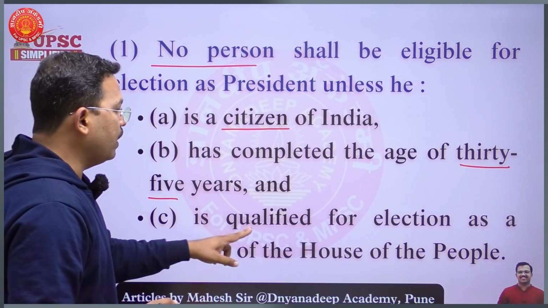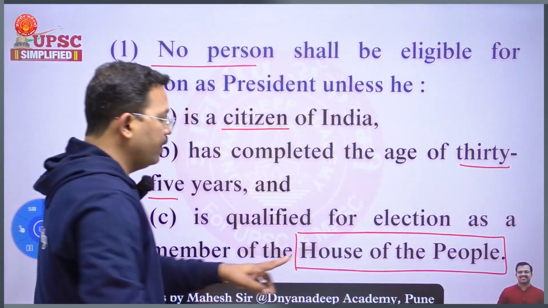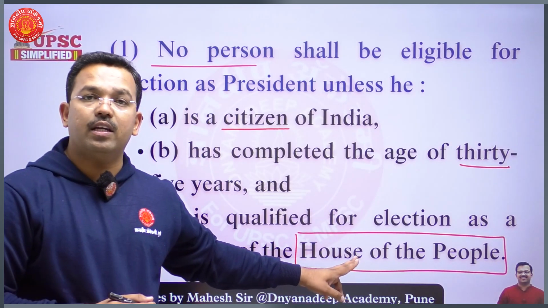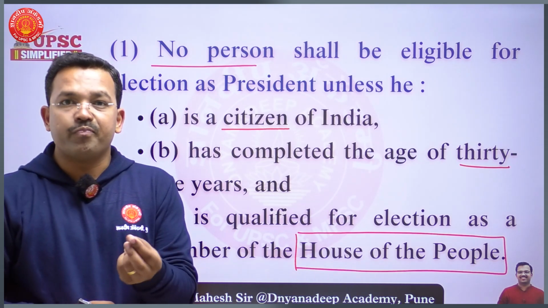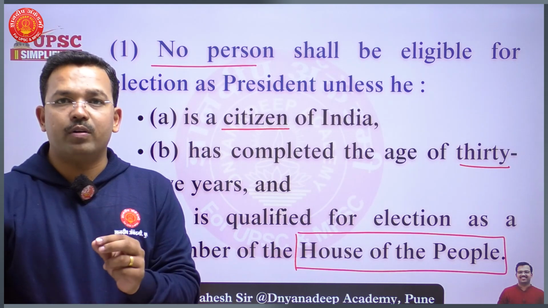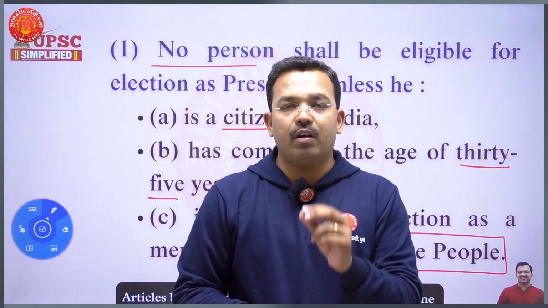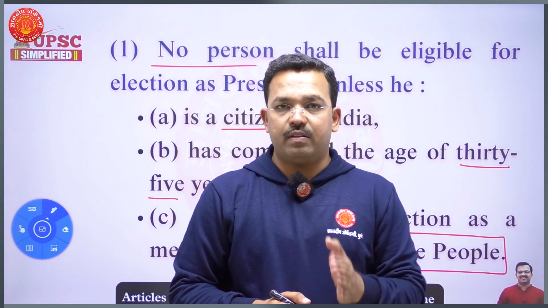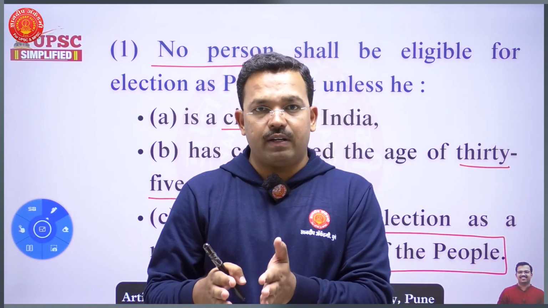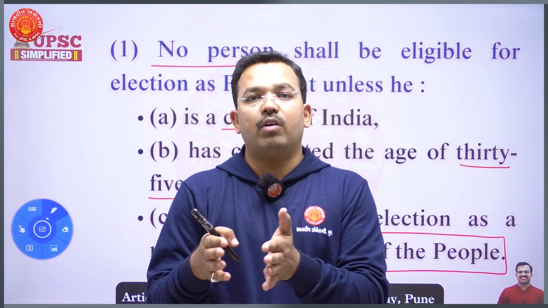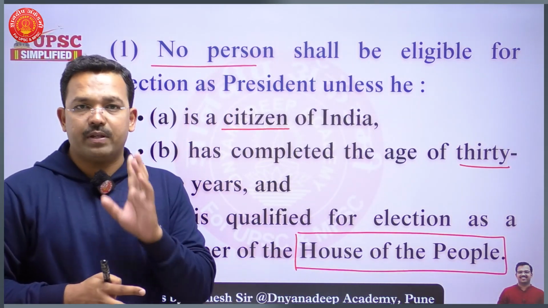Third, he should be qualified for election as a member of the House of the People. Remember, many people might get confused while answering questions in the preliminary examination. It does not mean he should be a member of the House of the People. No, he should possess all the important qualifications which are required for a person to get elected as a member of the Lok Sabha. For President, the qualifications are equivalent to the qualifications of Lok Sabha. For Vice President, the qualifications are equivalent to those of members of the Rajya Sabha. So for President, it is Lok Sabha. For Vice President, it is Rajya Sabha.